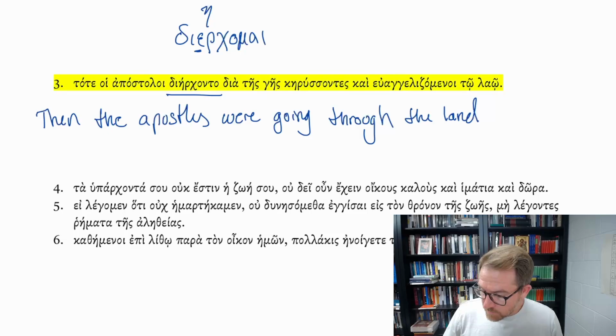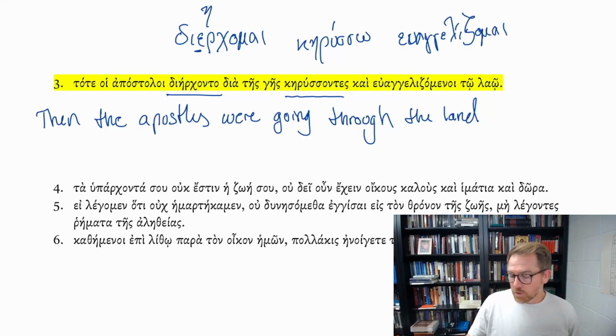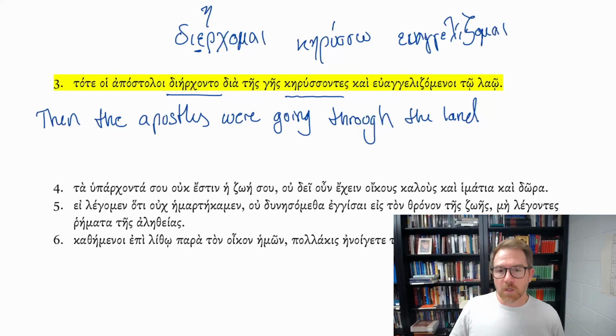And then we have kerusantes. This is from the verb kerusso, I preach, I proclaim, and euangelizomai, which is the verbal form of euangelion, gospel, to proclaim the gospel, to gospelize, which isn't really a verb, but it's a good way to communicate this idea.